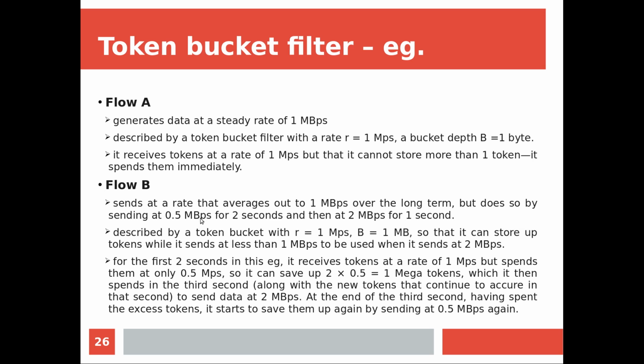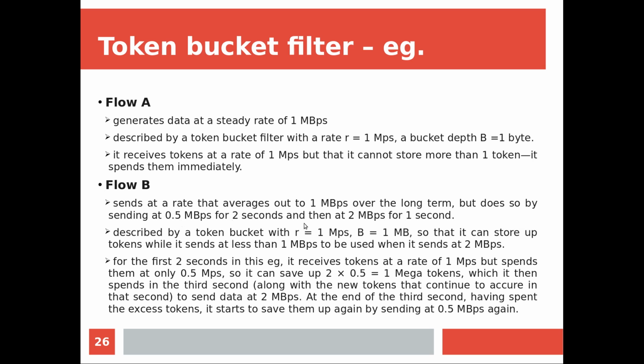That means in every second the remaining half, that is 0.5 mega tokens, are accumulated, and this is happening for the first 2 seconds. That means in the first second 0.5 mega tokens are accumulated. Now in the second second, another 0.5 mega tokens are accumulated. So totally for the first 2 seconds, as I am sending data at a lower speed compared to the token generation speed, I am able to accumulate 0.5 plus 0.5, that is 1 mega token. That means using that 1 mega token, I can send up to 1 megabyte.